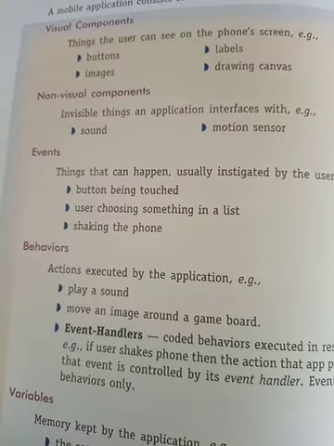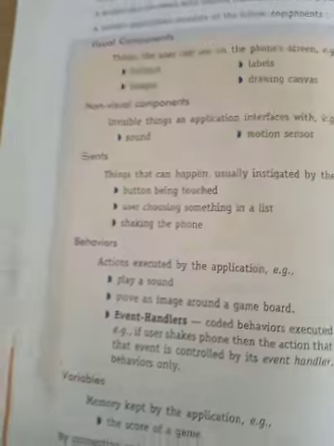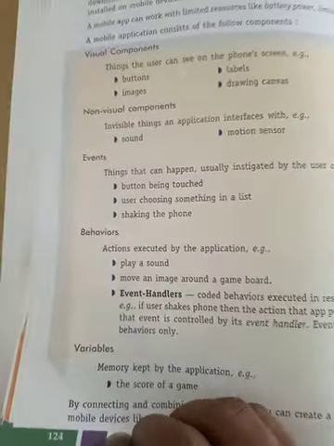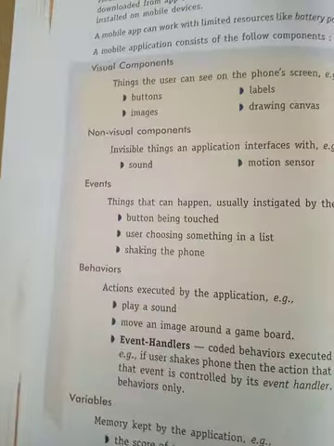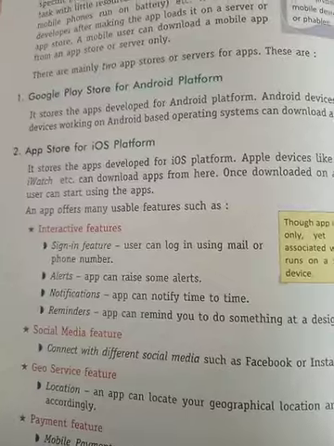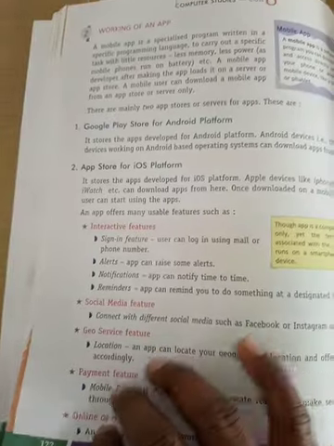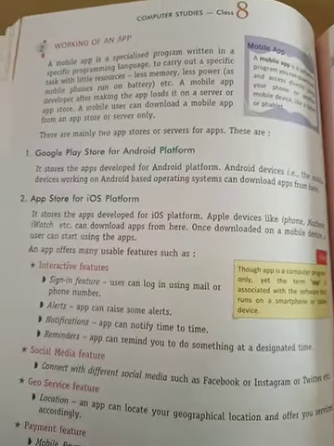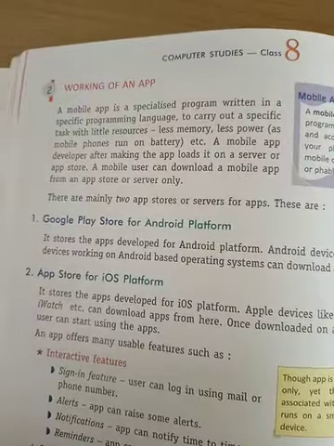How you can develop your mobile application, I will tell you in the next classes. And in the next class I will tell you this topic, working of an application. Okay, thank you.